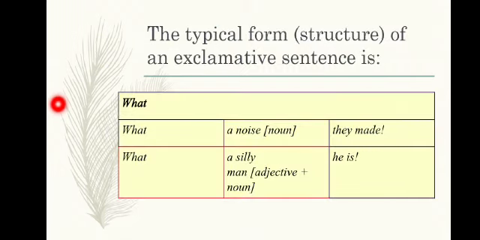Let's see the structure of the exclamatory sentence. First, let's see with what. What a noise! If we use a noun after what, we can use a. What a silly man! The verb comes at last.